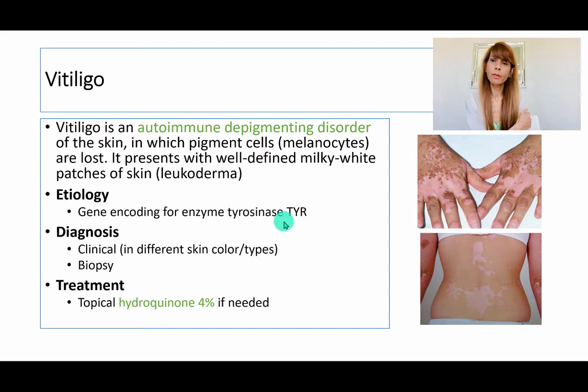And the treatment is really not necessary if it's very limited to a small amount of the skin or small areas. But if it's extensive, you can definitely do depigmenting creams in areas that are spared. So you can do hydroquinone. This way the patient's color becomes uniform, because usually they are upset about the irregularity in the skin color, not necessarily because of the vitiligo hypopigmented color itself.